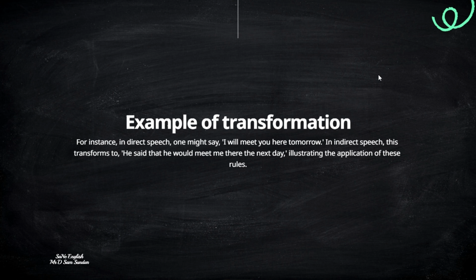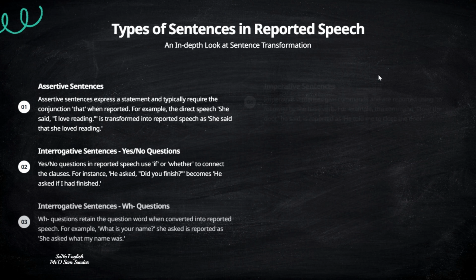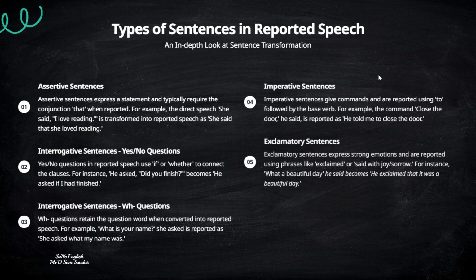Let's just go into the kinds of sentences and how to convert each of the sentences. So the kinds of sentences that we have are four in English, only four. The first type is an assertive or declarative sentence. The second type is an interrogative sentence. The third one is imperative, and then exclamatory sentences. So in these four sentences, we have different rules where you have to apply your conversions.